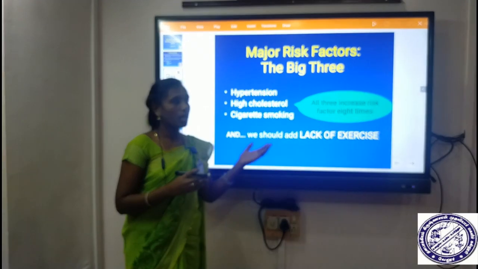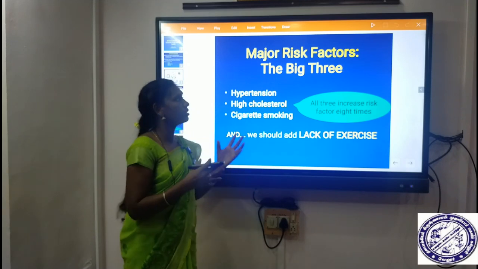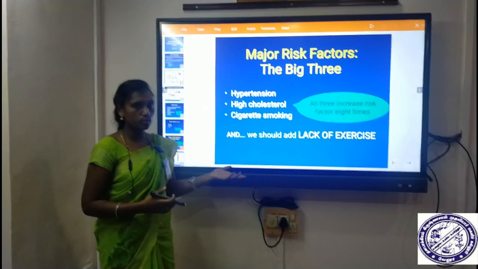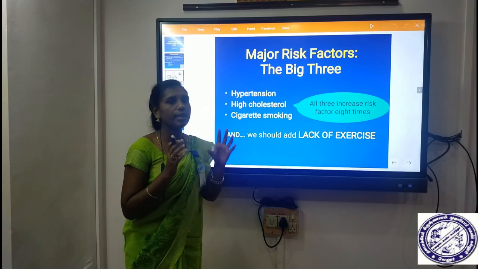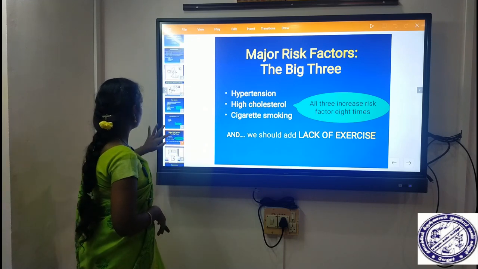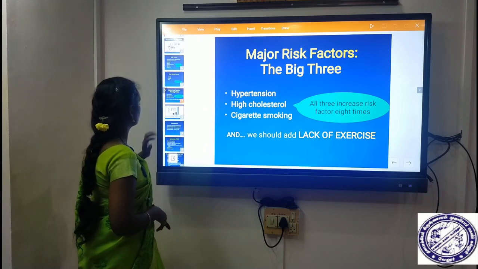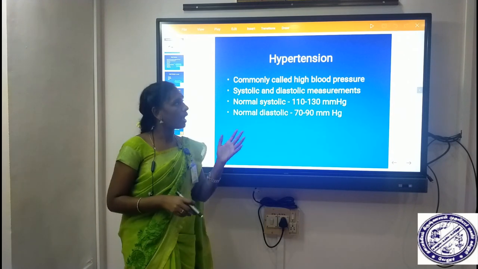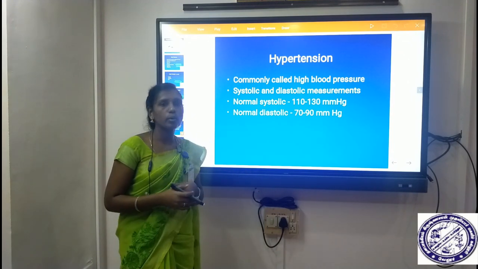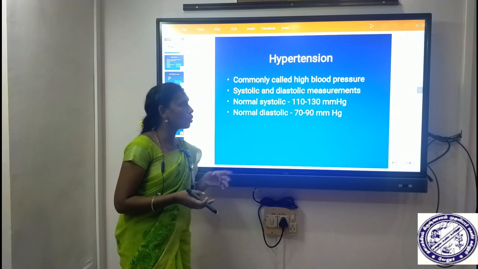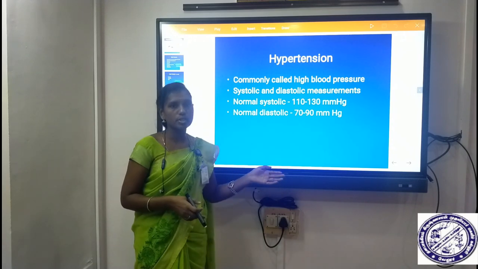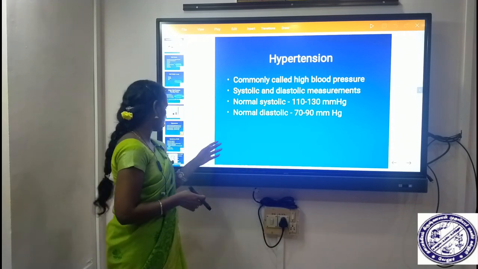Next we will see the major three risk factors: hypertension, high cholesterol and cigarette smoking. These are the major and very important risk factors of coronary heart disease. Hypertension, we already know, is called high blood pressure. Normal systolic pressure is 110 to 130 mmHg, and normal diastolic pressure is 70 to 90 mmHg.